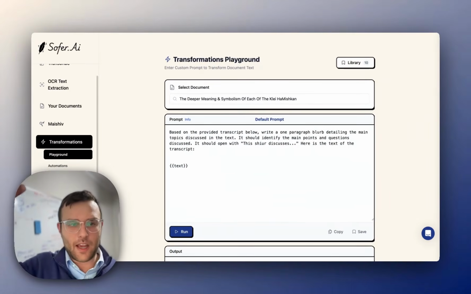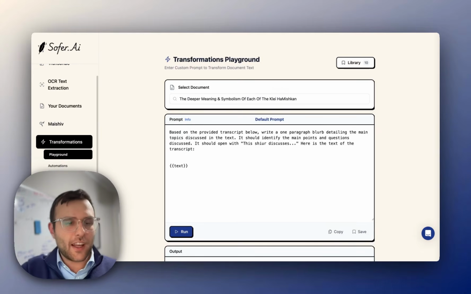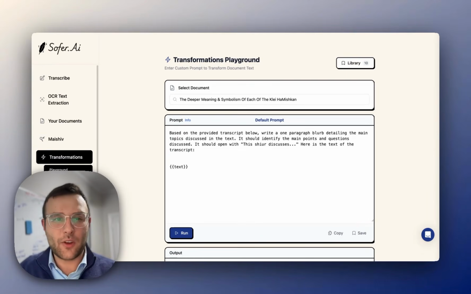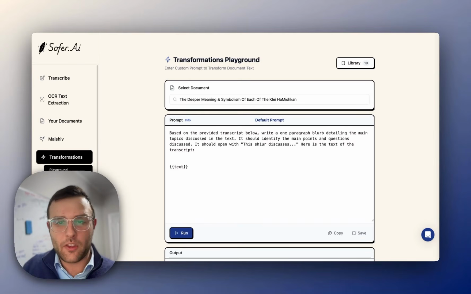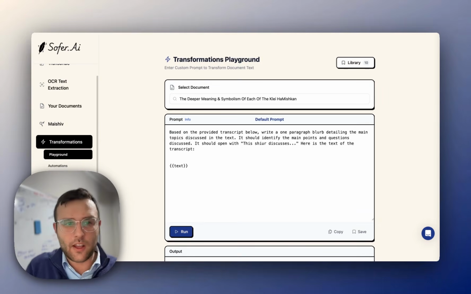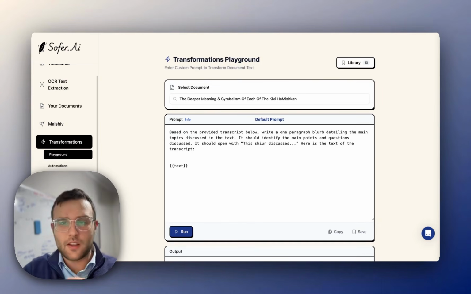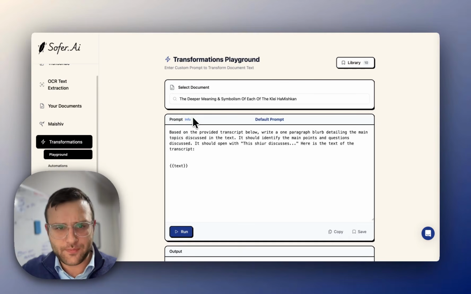What do I mean by transform? It means you could take the text of the transcript and turn it into another output. You could turn it into a specific style of notes, a specific summary style, or one that I really like is that you could ask it to list all of the Makoros, all the sources that were mentioned in the shir. So now you can have a really nice Makoro sheet of what was mentioned in the shir. You could even turn it into Chazara questions or questions that you want to give your students that they should be able to answer.